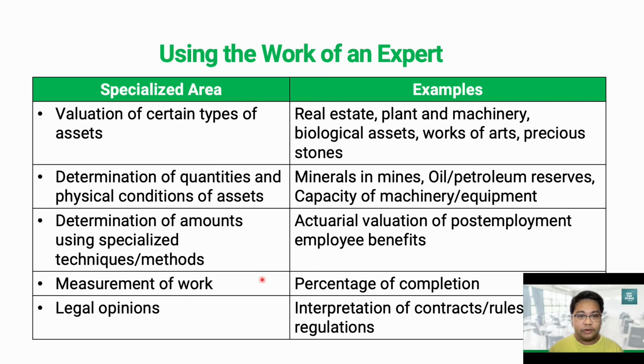Then measurement of work, for example percentage of completion. Similar to the example earlier, usually the expert involved here would be an engineer. And we have legal opinions for interpretation of rules, contracts, and regulations. Usually the expert involved here would be a lawyer or legal professional.